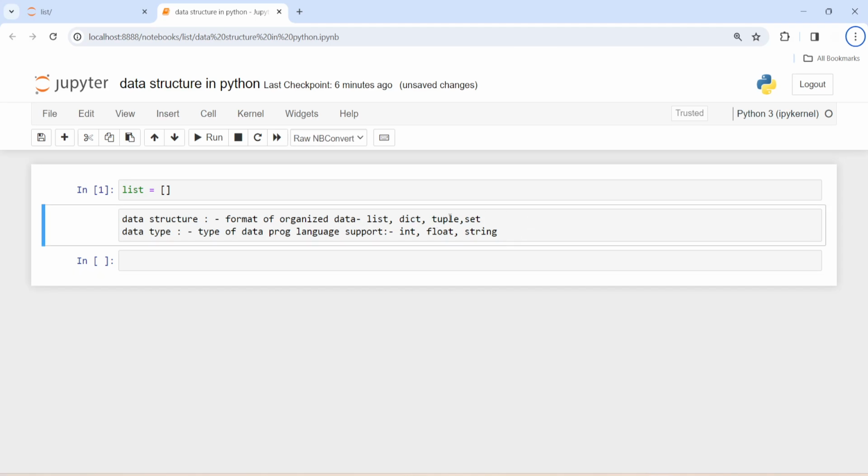And data type is type of data programming language support, like integer, float and string. But string also considered as data structure. It is also a data type and also a data structure, because string is sequence of characters, as we know already.